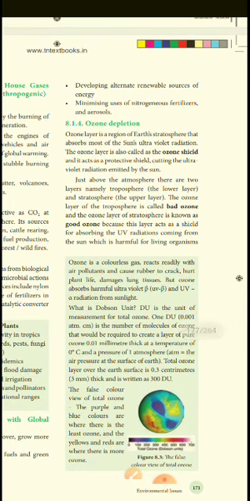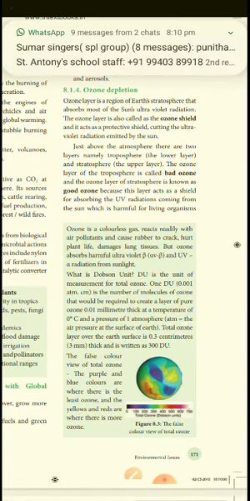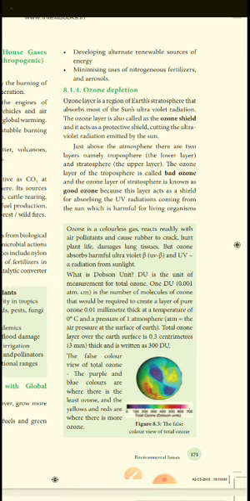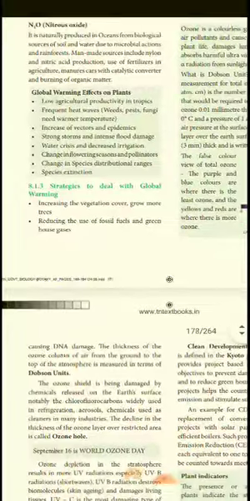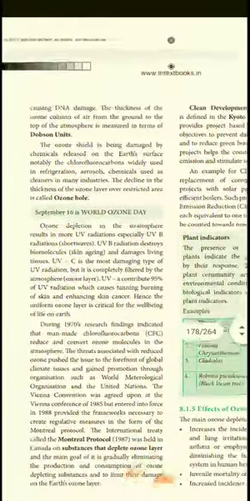Next, ozone depletion. The earth's atmosphere absorbs the sun's ultraviolet rays, UV rays, which helps protect our body. Just above the earth there are 2 layers: the troposphere is the lower layer and the stratosphere is the upper layer. The ozone in the troposphere is called bad ozone, and the ozone in the stratosphere is known as good ozone, because this layer acts as a shield. It is a protective shield absorbing UV radiation from the sun, which is harmful for living organisms, not only us but animals also.